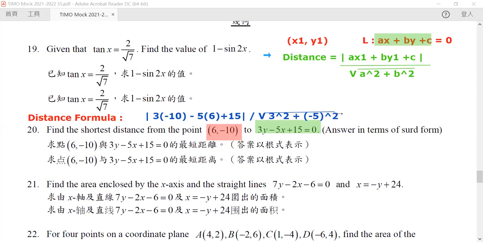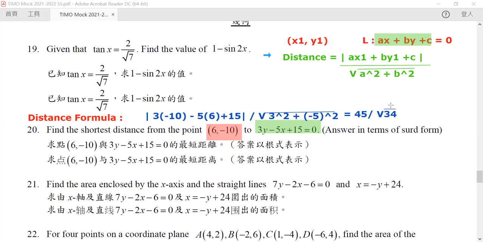So the first part is 3 times -10 is -30, minus 30 plus 15, so it will be minus 45. But for minus 45, the absolute value is exactly 45. And the base is equal to 9 plus 25, so we will have root 34. Okay, so this one is our answer.